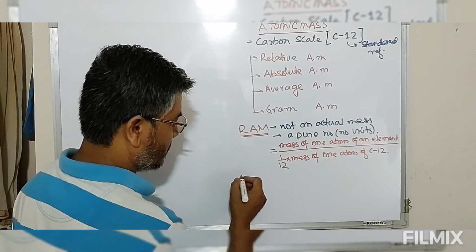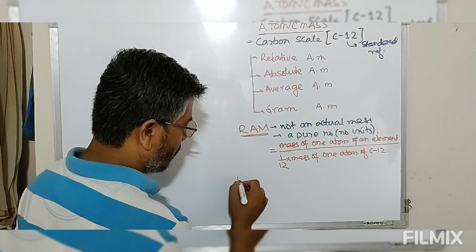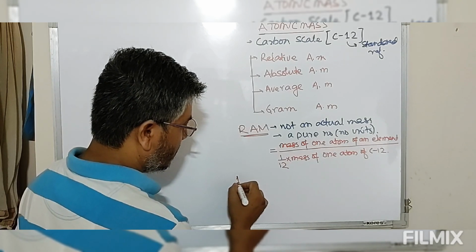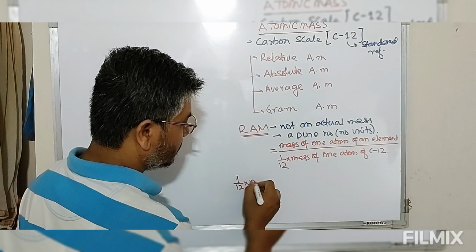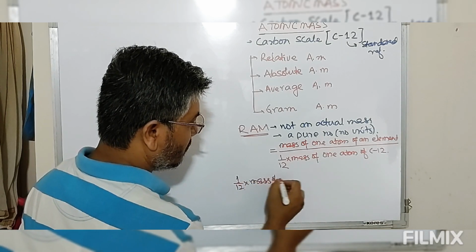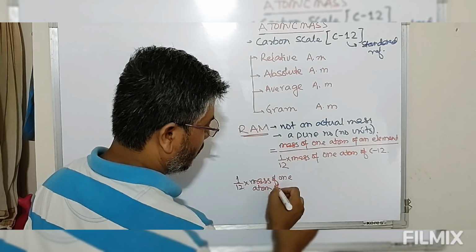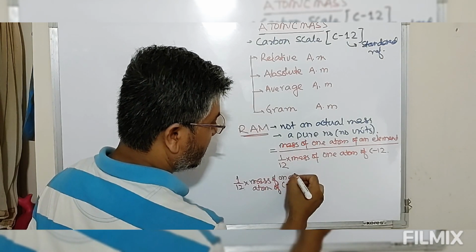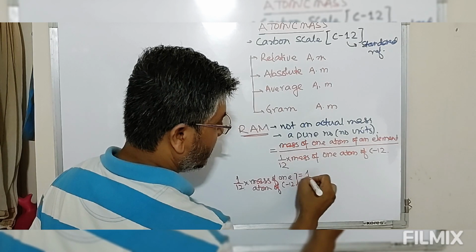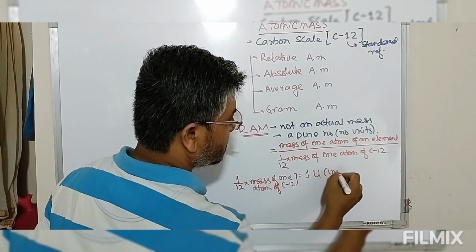Now in chemistry, this term, mass of one atom of carbon 12 divided by 12, is defined as one unified mass. So 1/12 into mass of one atom of carbon 12 is defined as 1 U, unified mass.